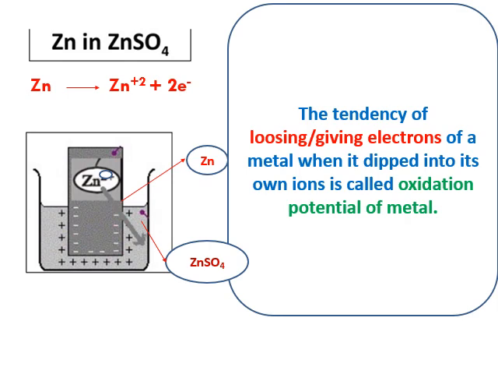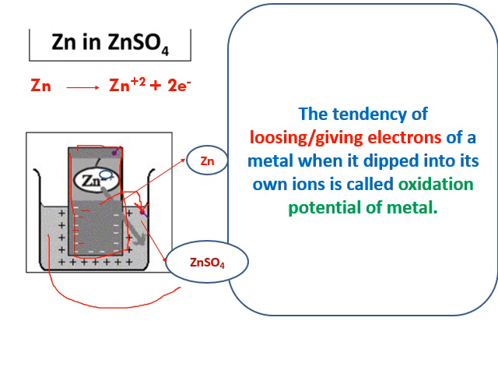For example, if you consider a zinc metal, that zinc metal is dipped into its own ions. That means your solution is zinc sulfate, ZnSO4. When your zinc rod is dipped into ZnSO4, zinc slowly dissolves into the solution. That means zinc converts into Zn plus 2, and those Zn plus 2 ions are transferred to the solution. So when zinc is transferred to Zn plus 2, the zinc rod produces electrons. That means the zinc rod contains negative charge on it, and plus 2 ions are transferring to the solution.